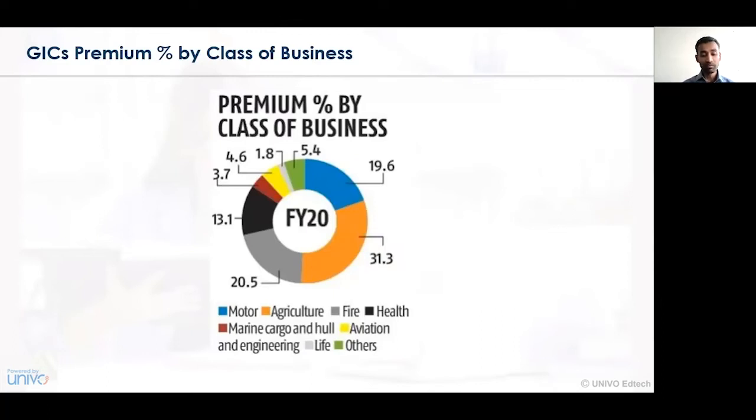And in marine and cargo, aviation and engineering, life and other types of insurance policies, it is below 5%. Hence, we can see that GIC is a major contributor in the agriculture sector, then the fire sector, and then the motor sector, and GIC is performing in a better position in terms of the percentage of premium collected.